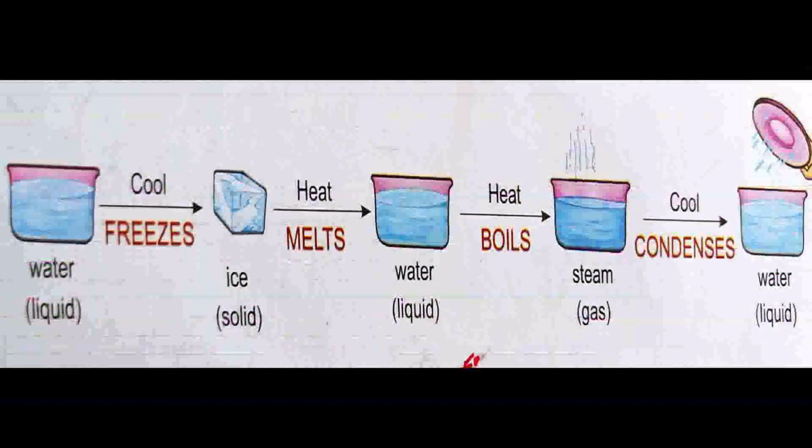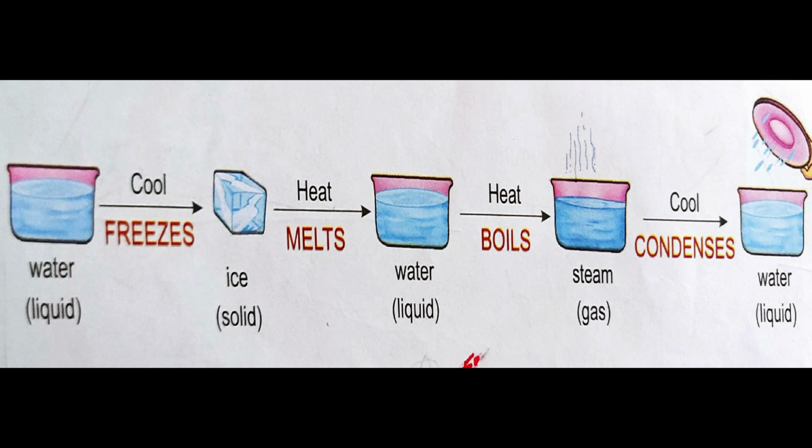See this image, children. It shows the different processes of changing matter from one state to another state. Here, water in the liquid form on cooling, that is, by the process of freezing, changes into ice. That is, the liquid state is changed into solid state by the process of freezing.